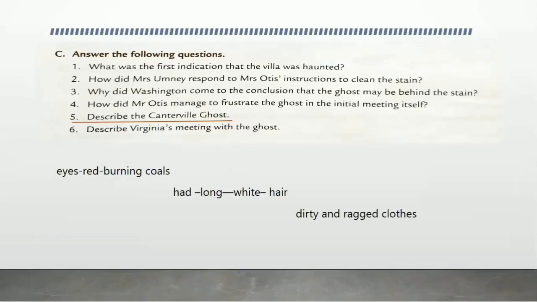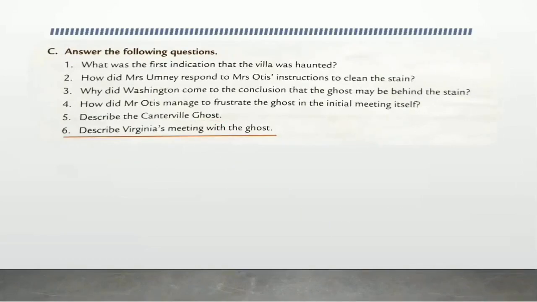Now let's move to the last question. Describe Virginia's meeting with the ghost. How she met the ghost, what conversation they had, how she helped the ghost. You have to describe everything. Okay, it's given on page number 61.